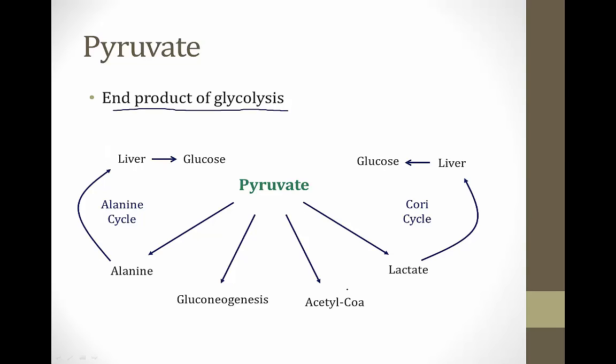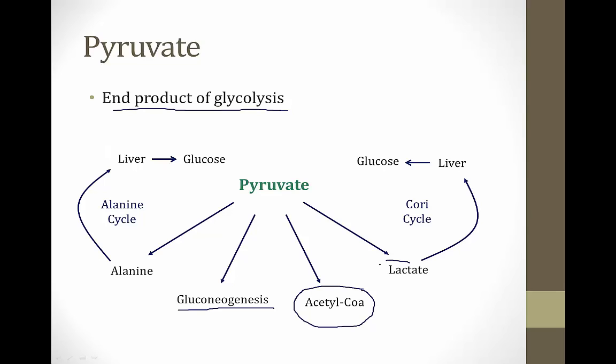As we're going to talk about in this module, it can be converted to acetyl-CoA by pyruvate dehydrogenase and then enter the TCA cycle. It can also be converted back into glucose by gluconeogenesis, and I talk about this process in the module on gluconeogenesis. There are also two other fates that you should know about for pyruvate.